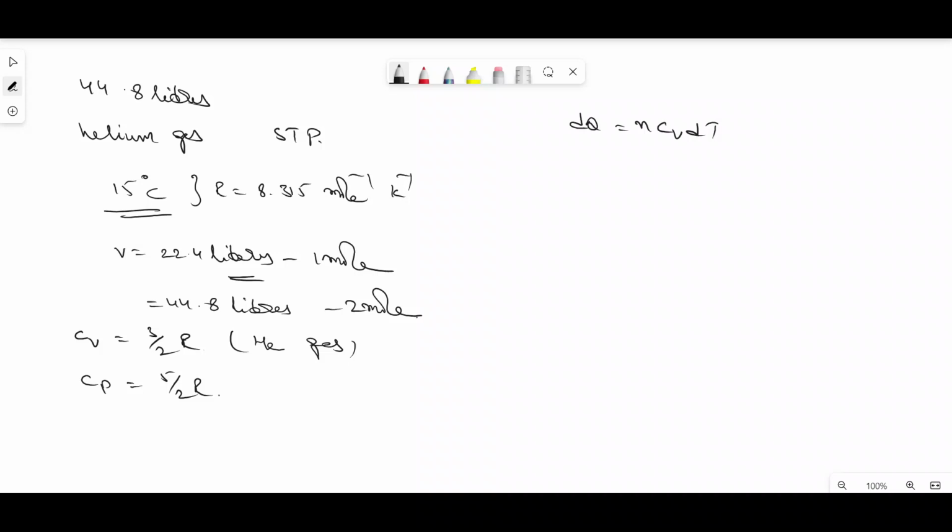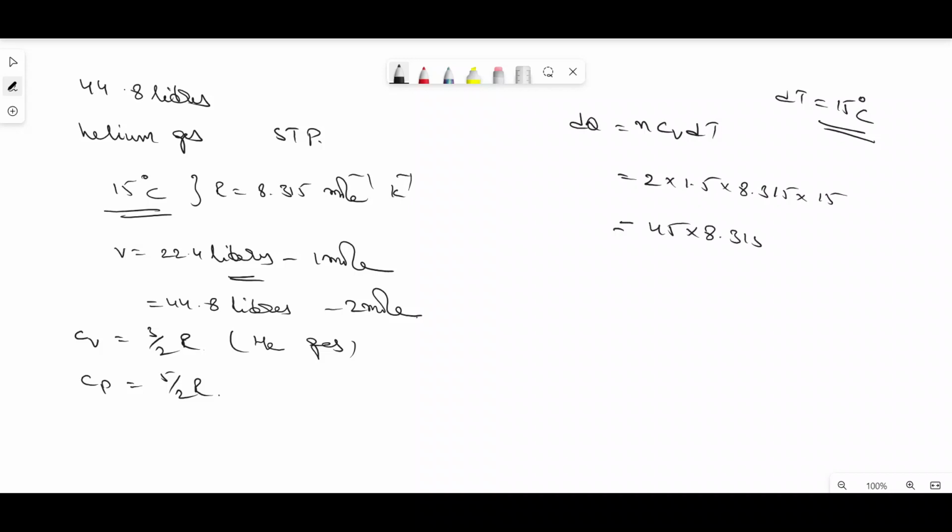Then the heat required can be given as dQ equals n into Cv into dT. Here the change in temperature is 15 degrees Celsius. Then the expression is 2 into the value of Cv, which is 3 by 2 R, nothing but 1.5, into the value of R, 8.315, approximately 8.31, into 15.